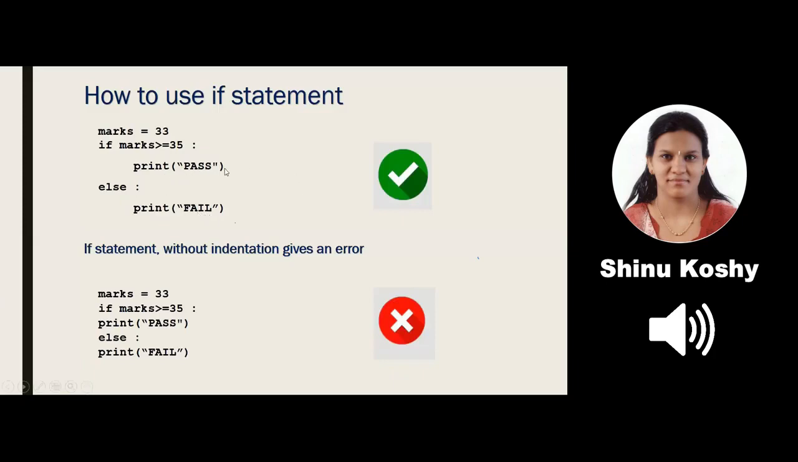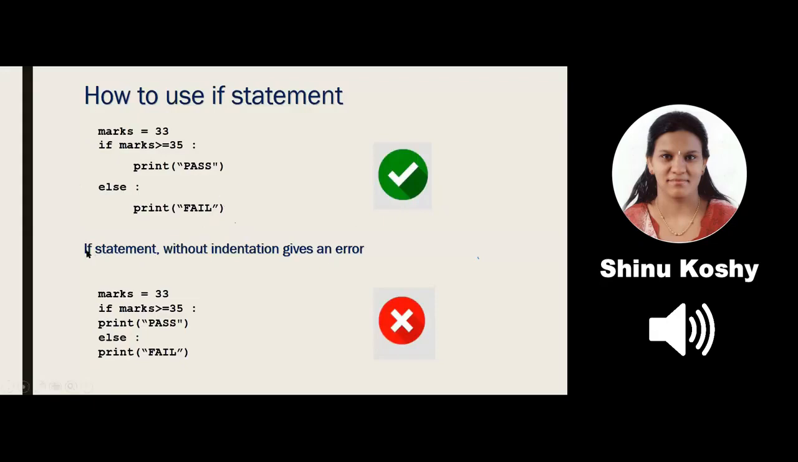That is, here my marks is only 33. 33, is it greater than or equal to 35? No, it returns false. Now it will execute the else condition. It will not execute the if condition, that is pass, but it will go to the else condition since my marks is only 33 and the condition becomes false. This is the correct syntax.